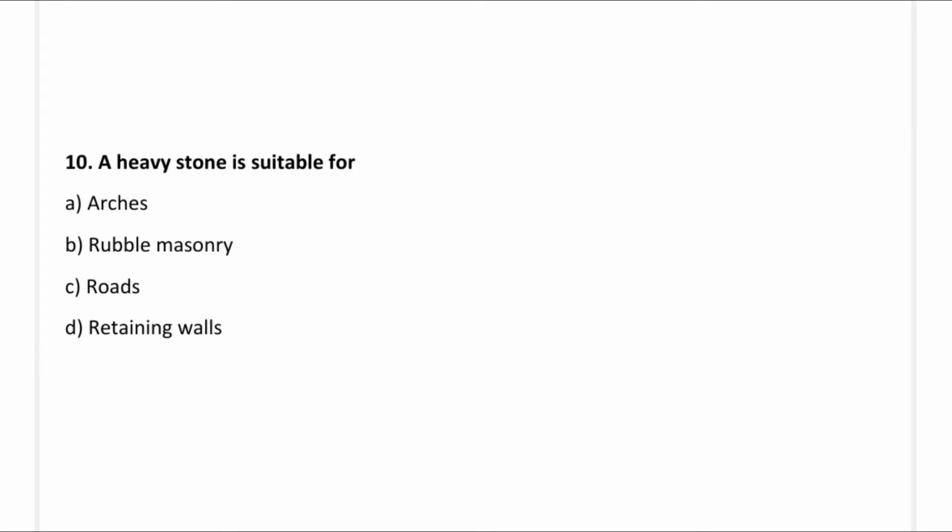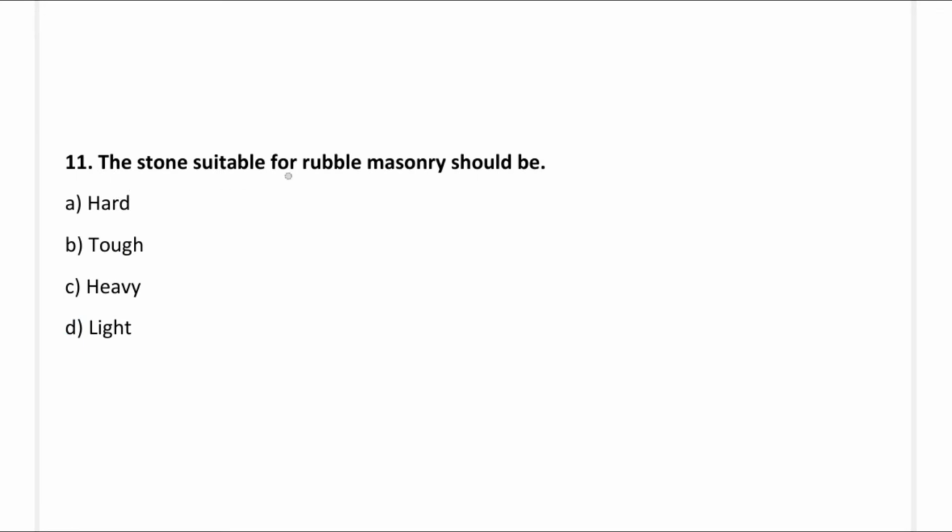So next question, a heavy stone is suitable for: option A, arches; option B, rubble masonry; option C, roads; option D, retaining walls. So the correct answer is option D, retaining walls. So next question, the stone suitable for rubble masonry should be: option A, hard; option B, tough; option C, heavy; option D, light. So the correct answer is option A, hard.